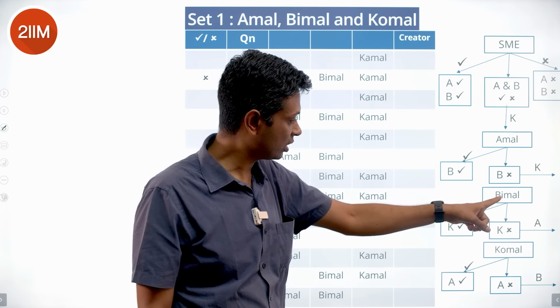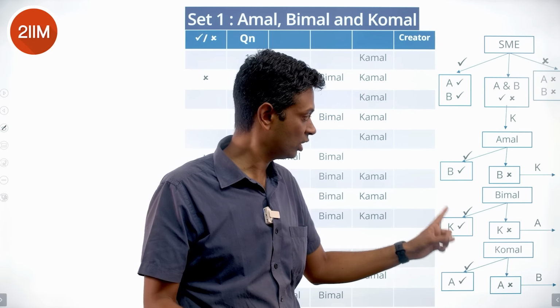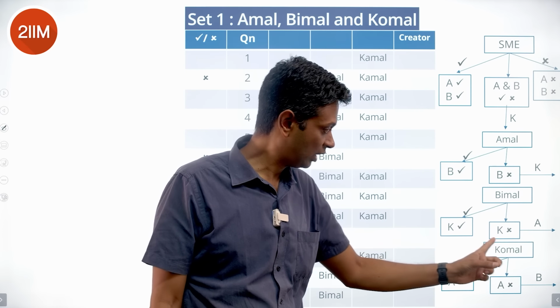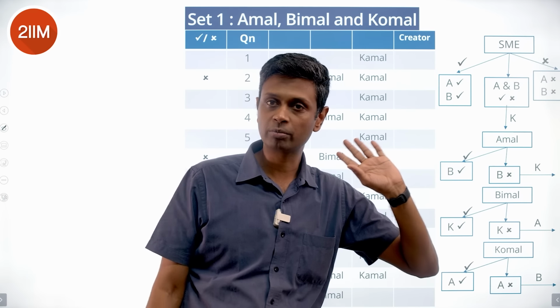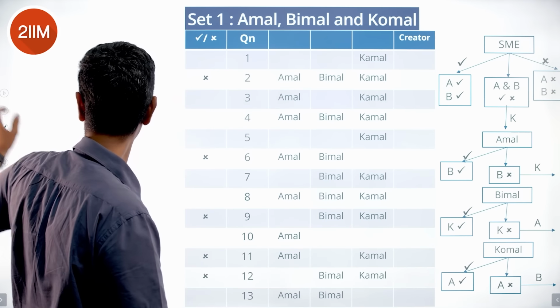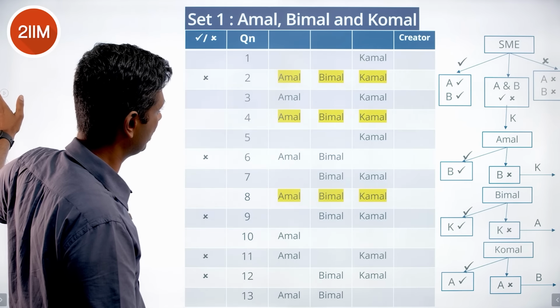If Bimal creates it, Komal takes the first decision. If Komal disapproves, then it comes to Amal. If Komal creates it, then Amal looks at it. If Amal rejects it, then it comes to Bimal. Right? So just a quick recap of the mechanism there.